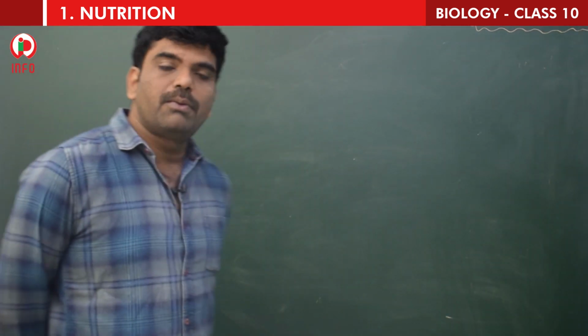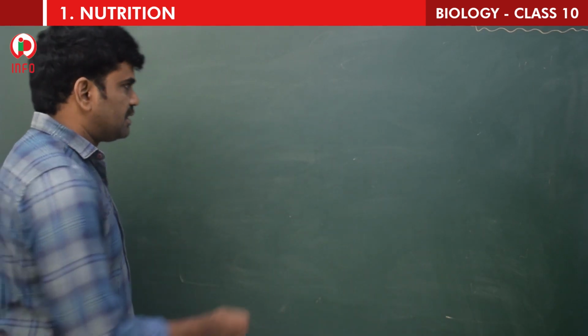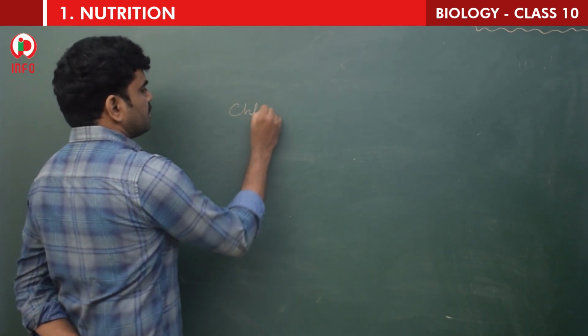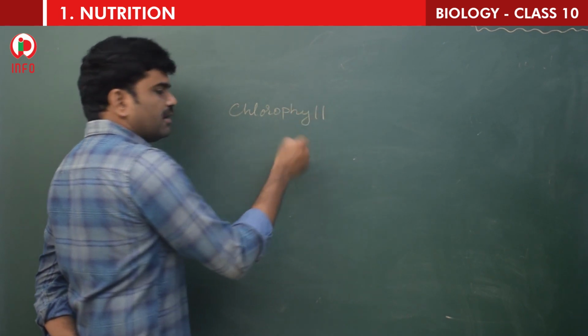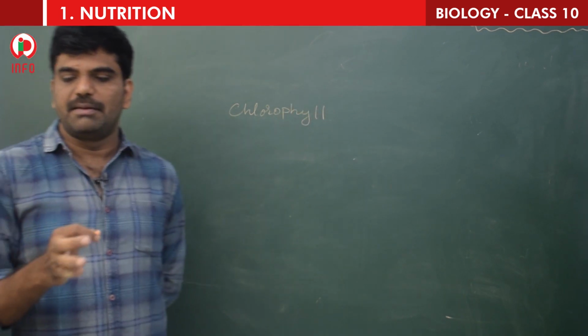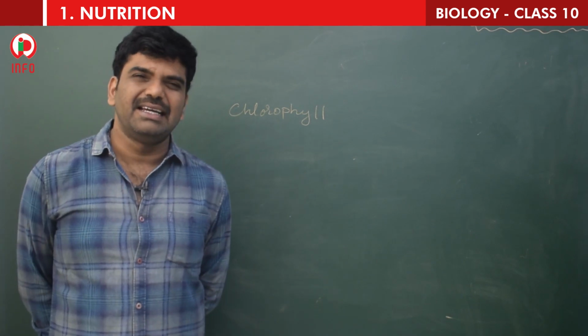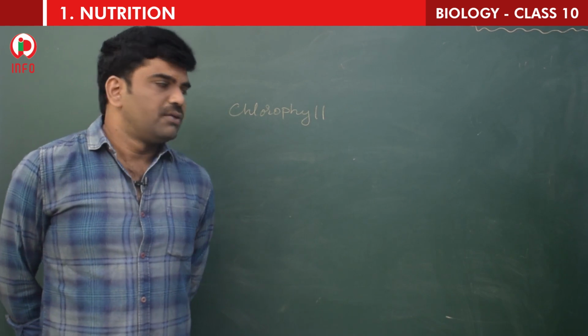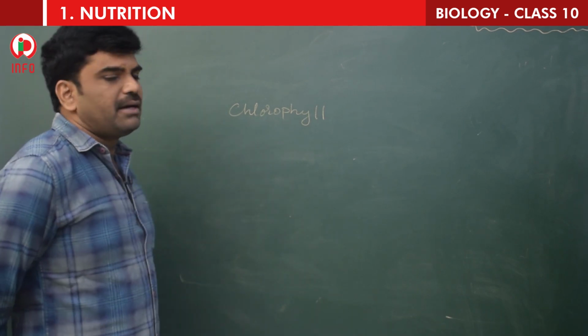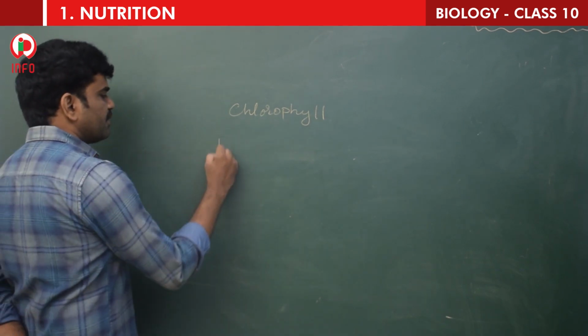Children, just now we have learned a pigment which is called chlorophyll. What is the meaning of chlorophyll? The meaning of chlorophyll is green leaf. Not only this, children, this is a pigment. You just write the definition of the pigment.